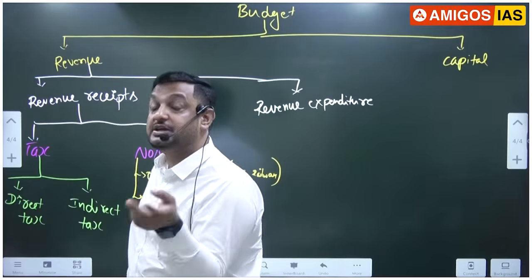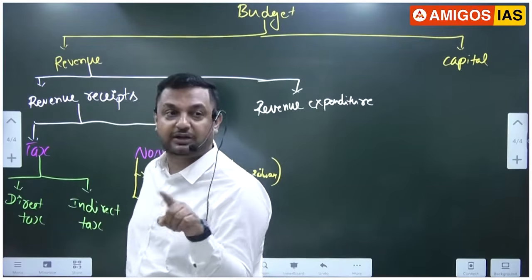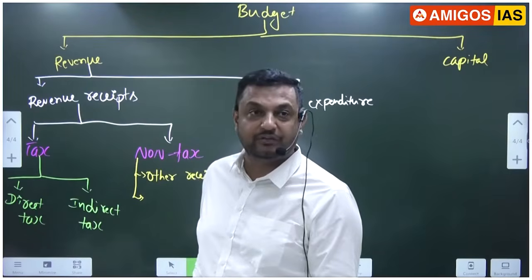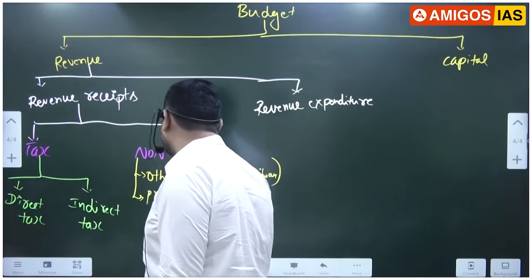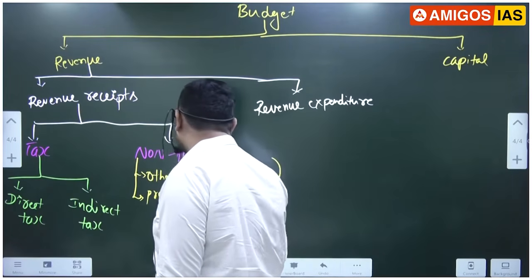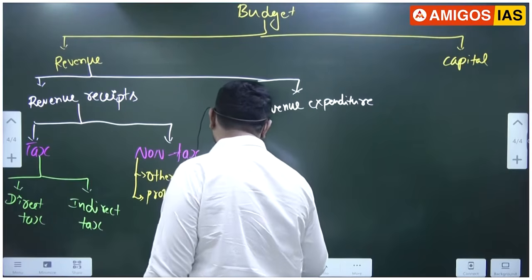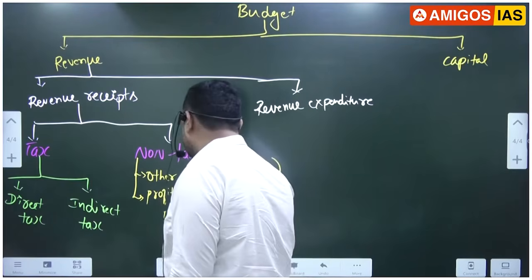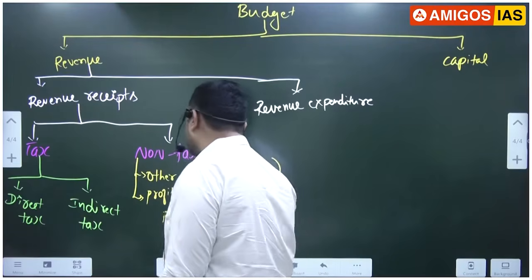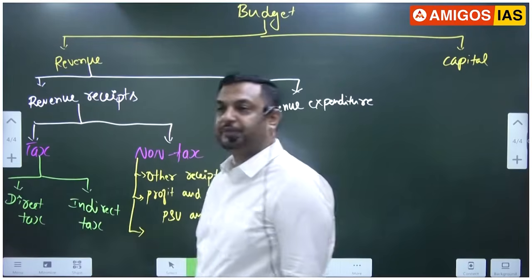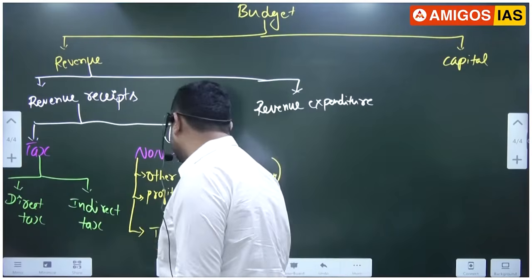If they make a profit, they give dividend to the government, and that dividend is revenue for the government. It is non-tax, so I'll write here profit and dividend from PSUs and PSBs. This is the second source of non-tax revenue.